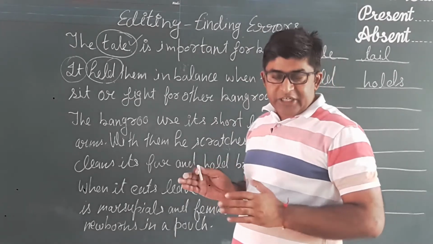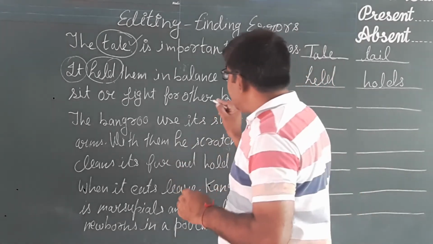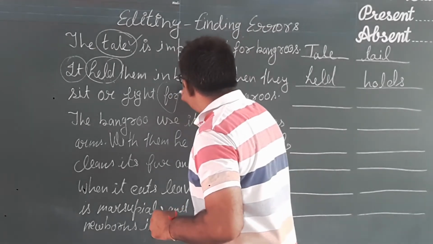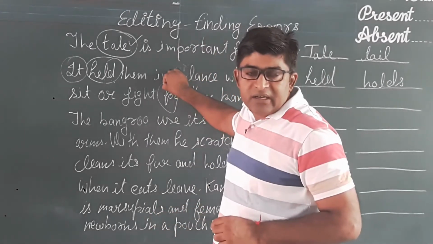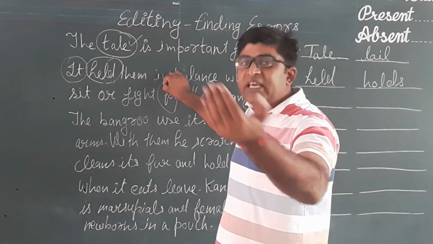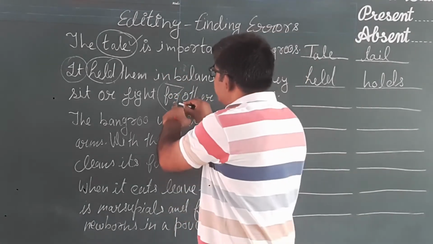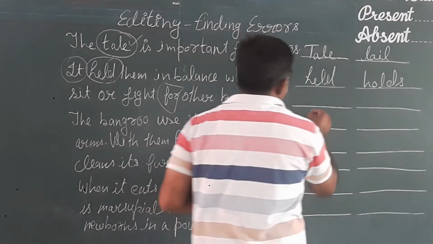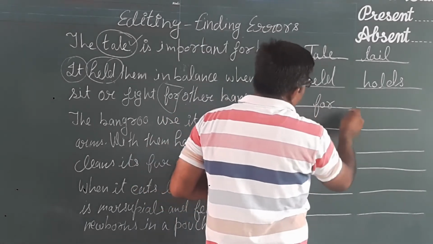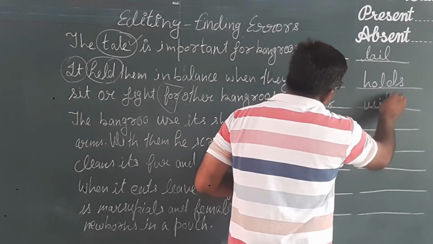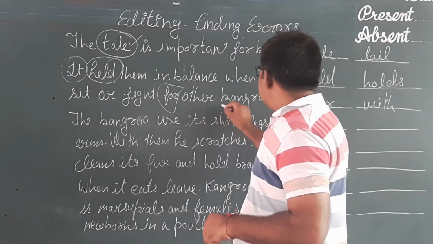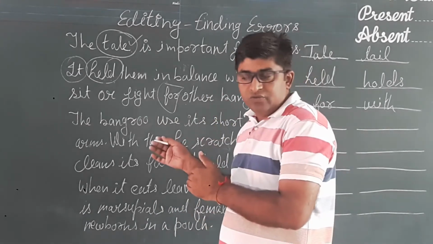Now there is the description that the animal fights, not fight for other, but when the kangaroo fights with other kangaroos. So instead of using for, we shall use here with. Sit or fight with other kangaroos, not for other kangaroos.